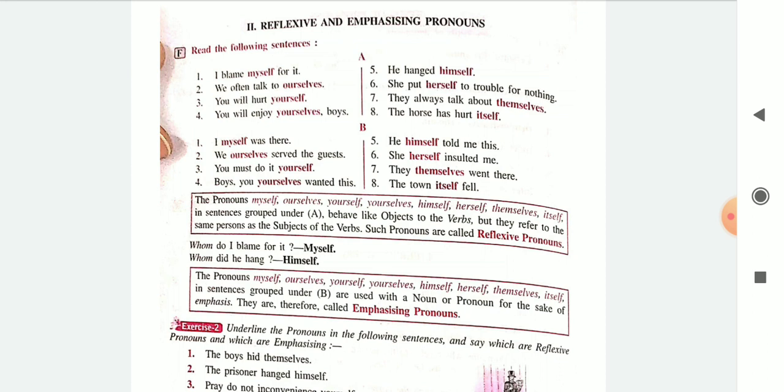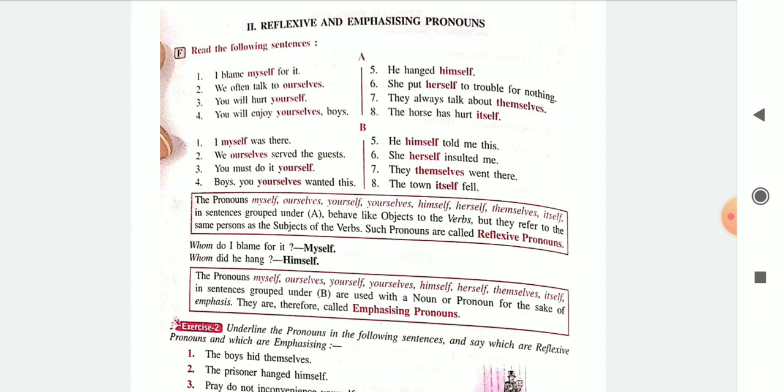So here you are emphasizing, you're putting stress that you only did it. That becomes an emphasizing pronoun. They themselves went to the market today. They themselves, emphasizing pronoun. They went to the market today by themselves, reflexive pronoun. I hope you have understood the placement of the word shows whether it's a reflexive pronoun or an emphasizing pronoun. Emphasizing is when you put pressure on the fact that you yourself have done it.